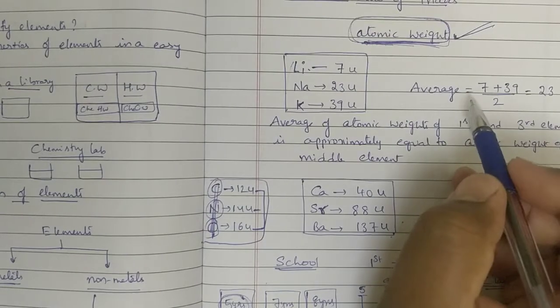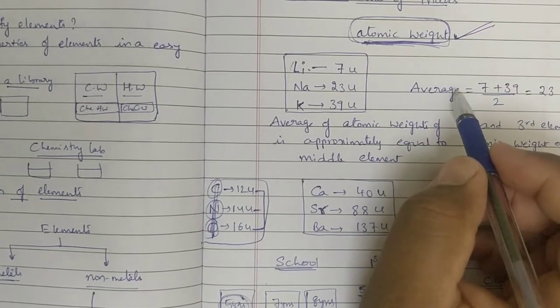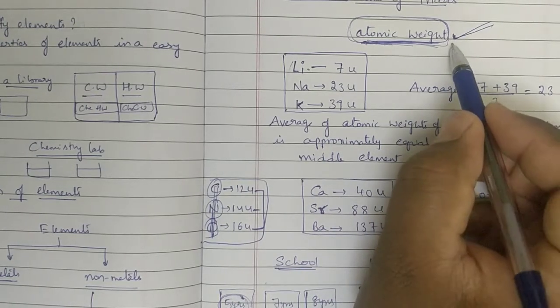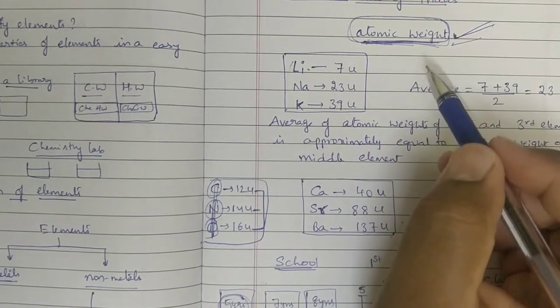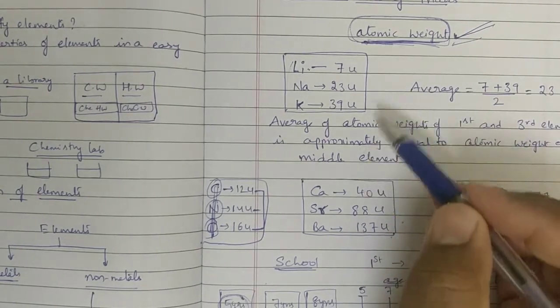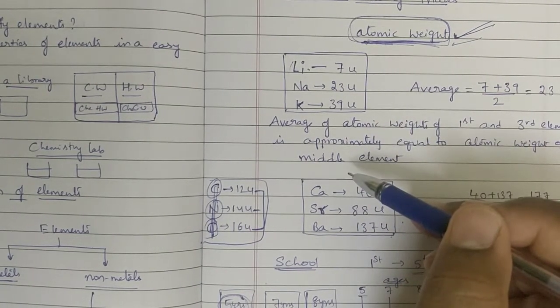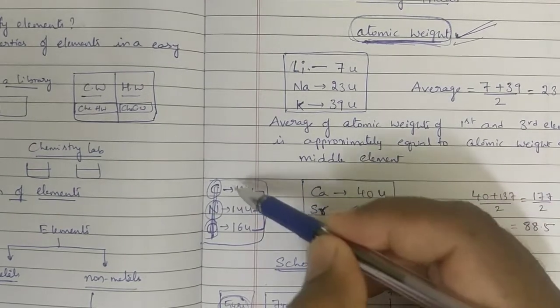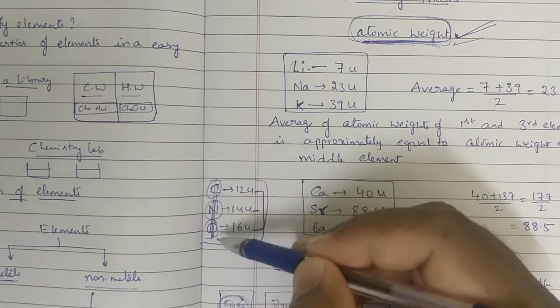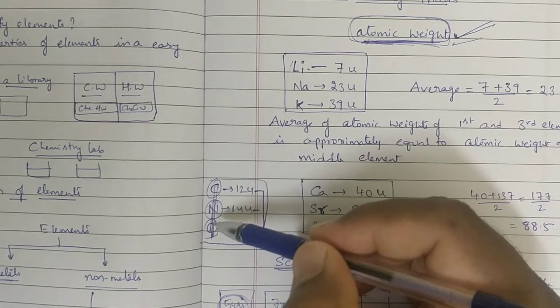Is it okay, ma? The successful explanation of Dobereiner's law of triads is we need to consider one basic property to classify the elements. But the drawbacks are he could not classify all the elements into triads, and even some elements showing Dobereiner's law are not containing the same properties.